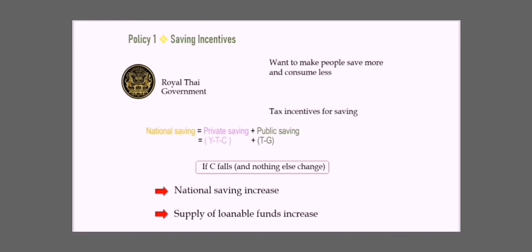So let's say that we have a policy that encourages people to consume less. If consumption falls and nothing else changes, then national saving will increase. And what happens if national saving increases? Well, the supply of loanable funds increases. So we have a shift in the supply curve in this case.